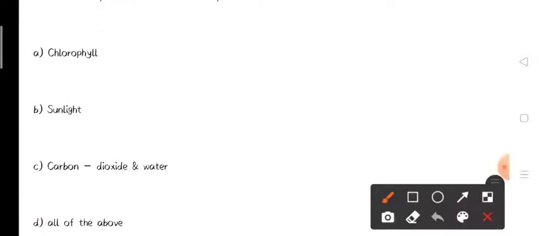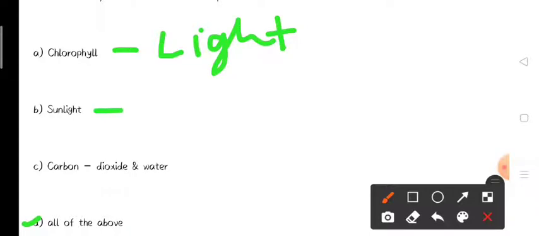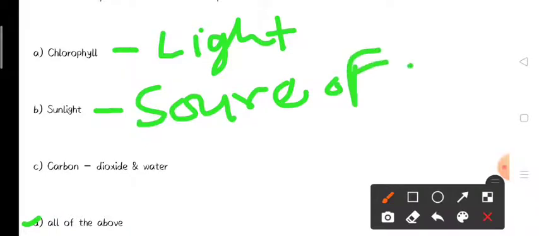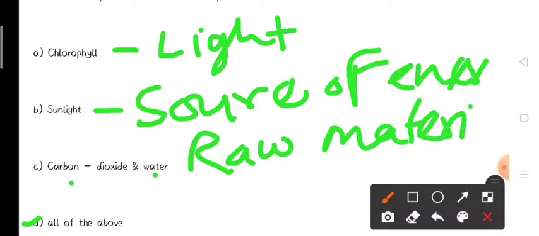It means we will choose option number D, all of the above, because chlorophyll is the light absorbing pigment, sunlight is the source of energy, and carbon dioxide and water are the raw material for photosynthesis, as we have discussed in our theoretical class.